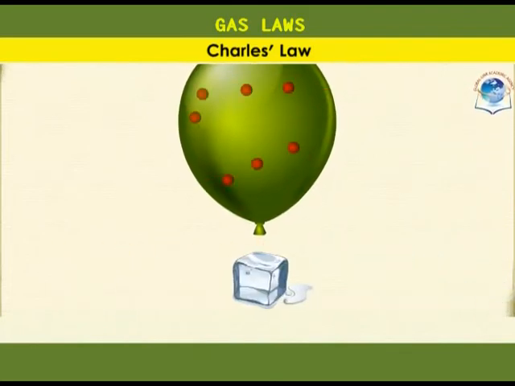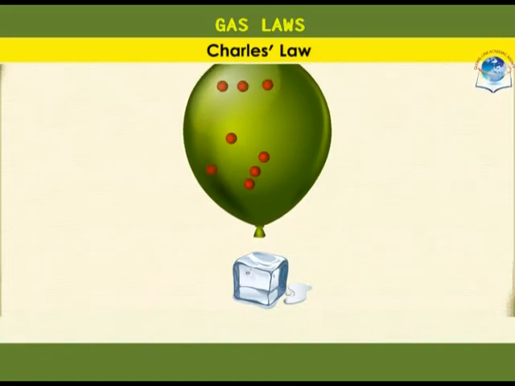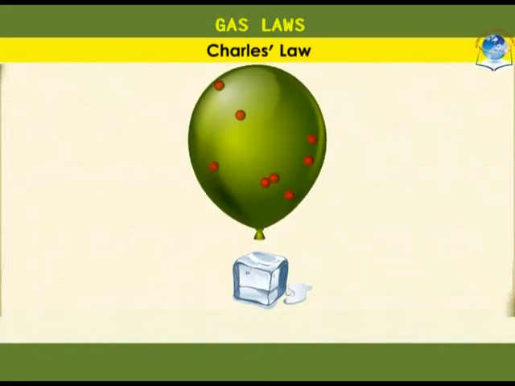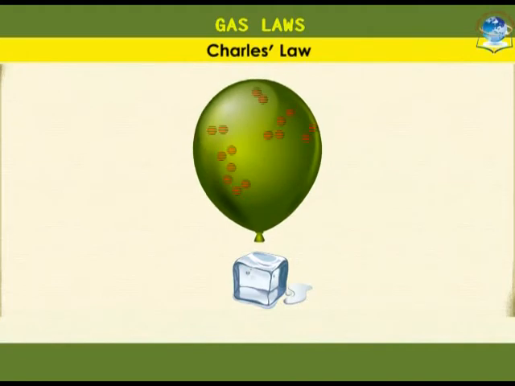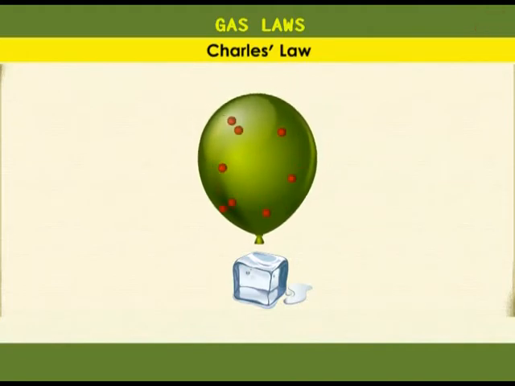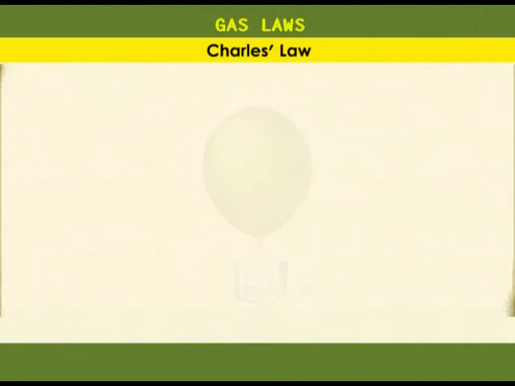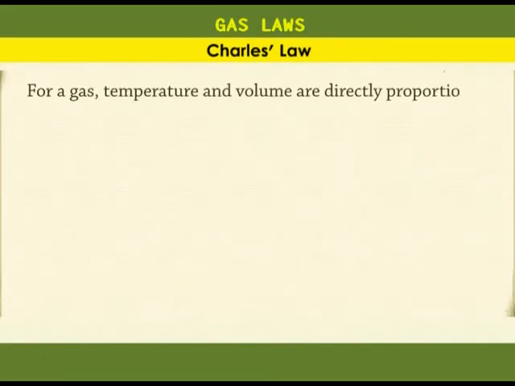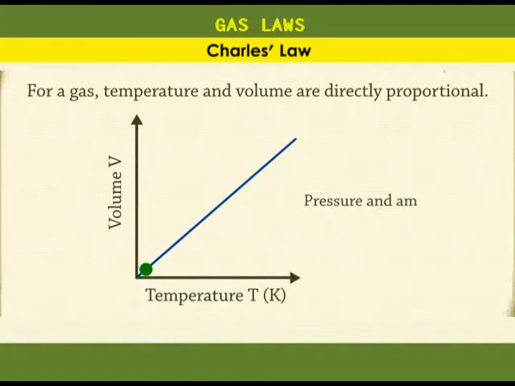The faster the particles move, the more they push against the balloon, expanding it. If on the other hand you cool the balloon down by putting it on ice, that slows down the gas particles and the balloon contracts. So for a gas, the temperature and volume are directly proportional. Keeping everything else constant, as the temperature of a gas goes up, its volume goes up as well. As the temperature goes down, its volume goes down too.